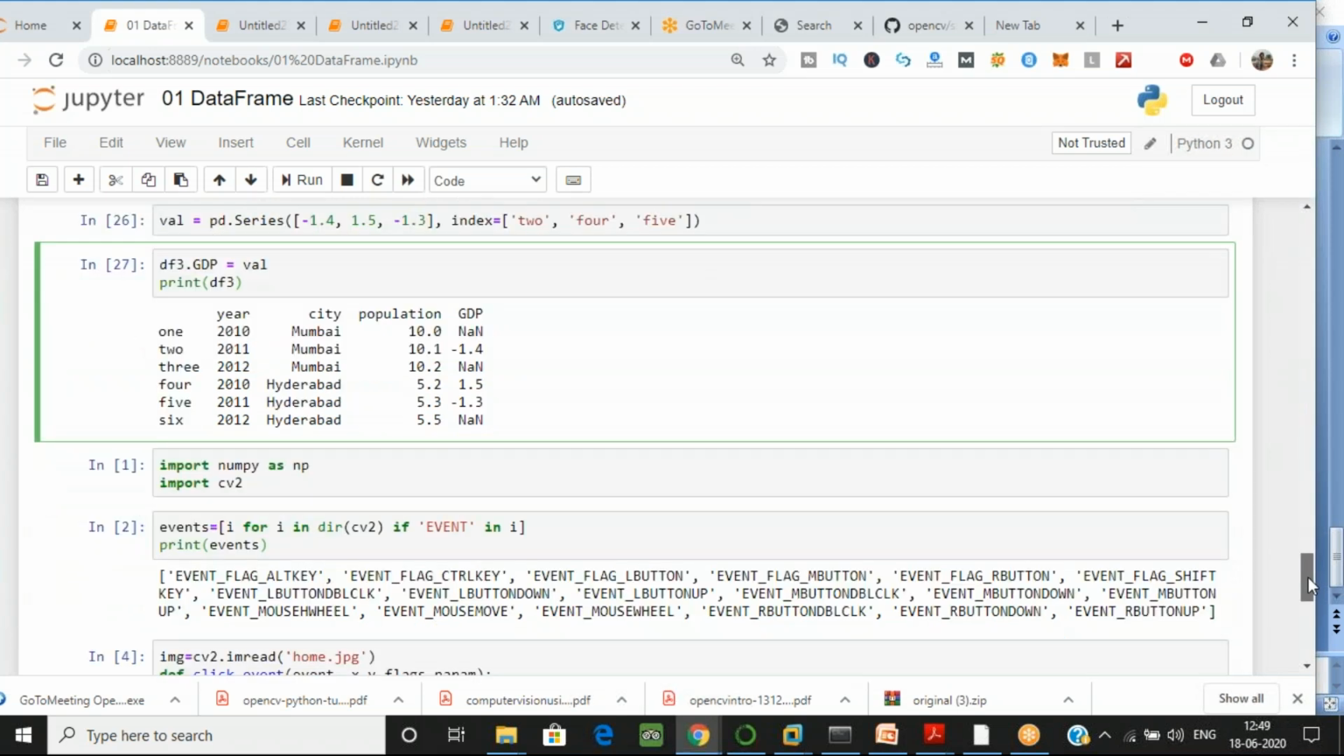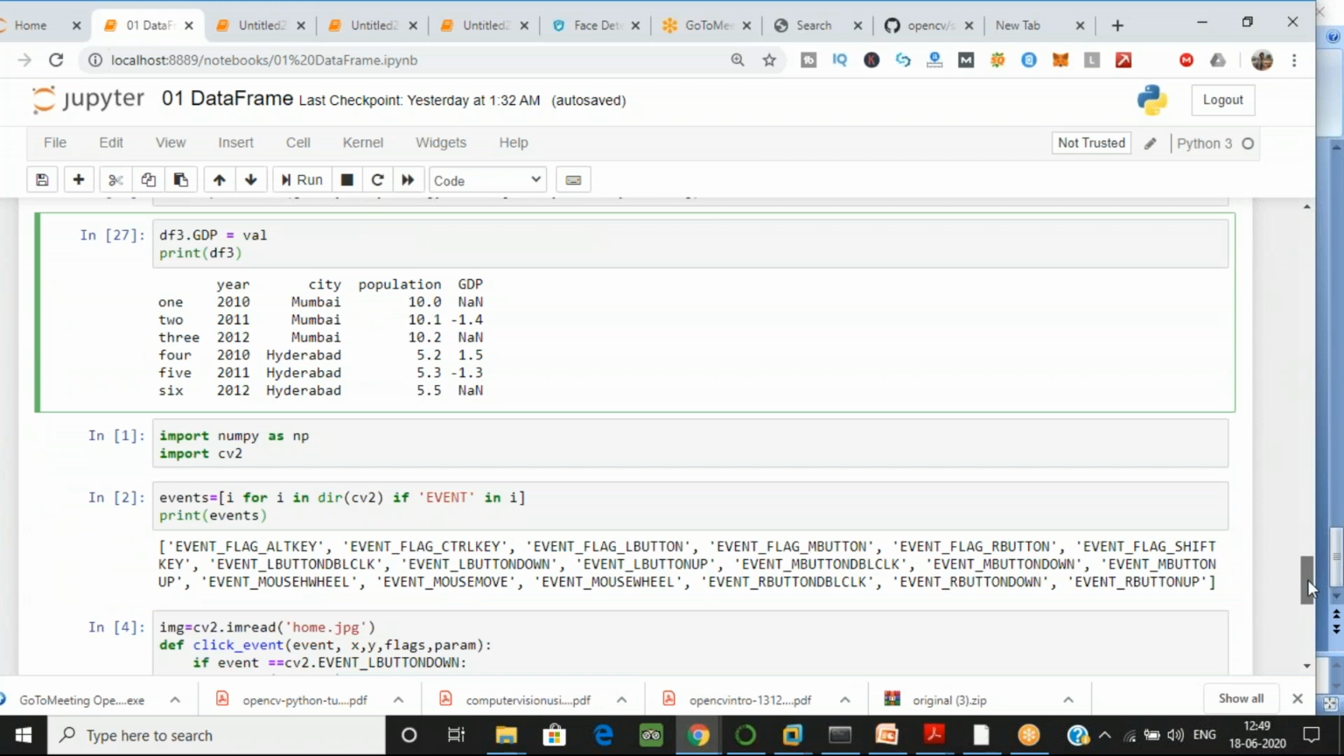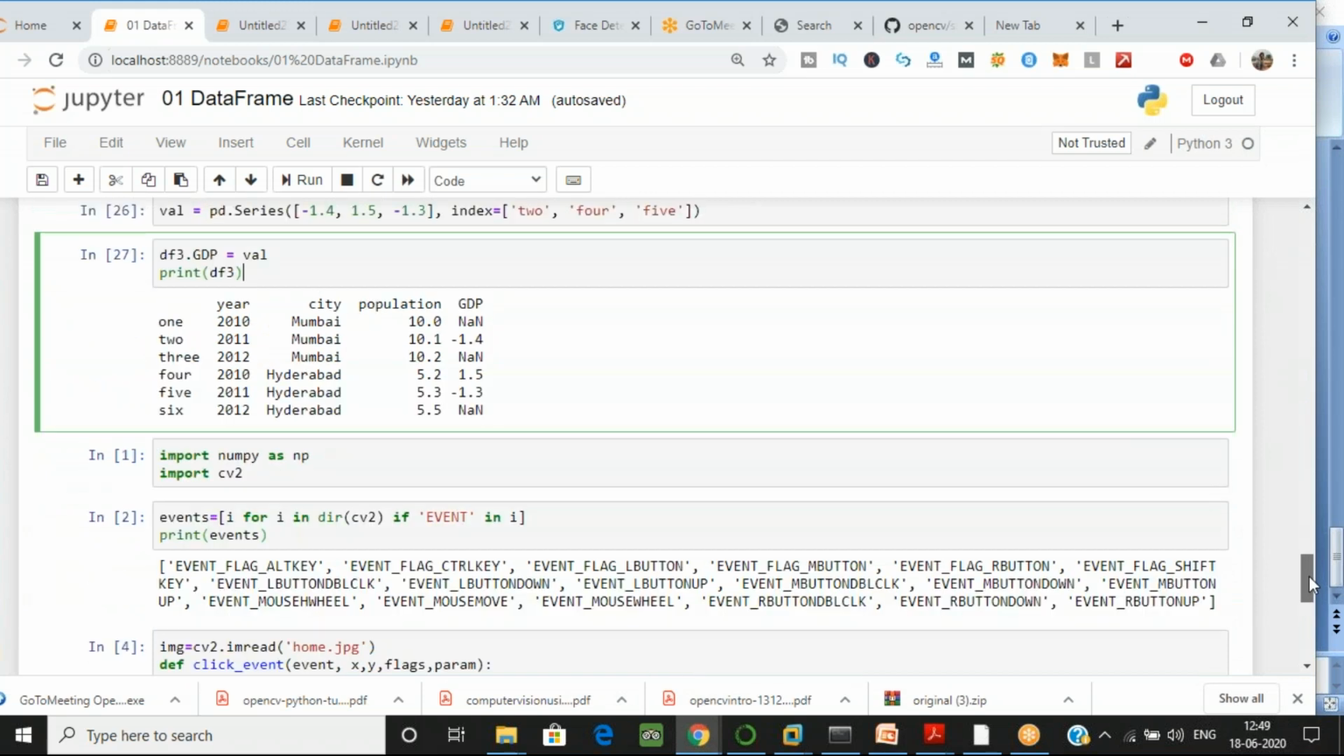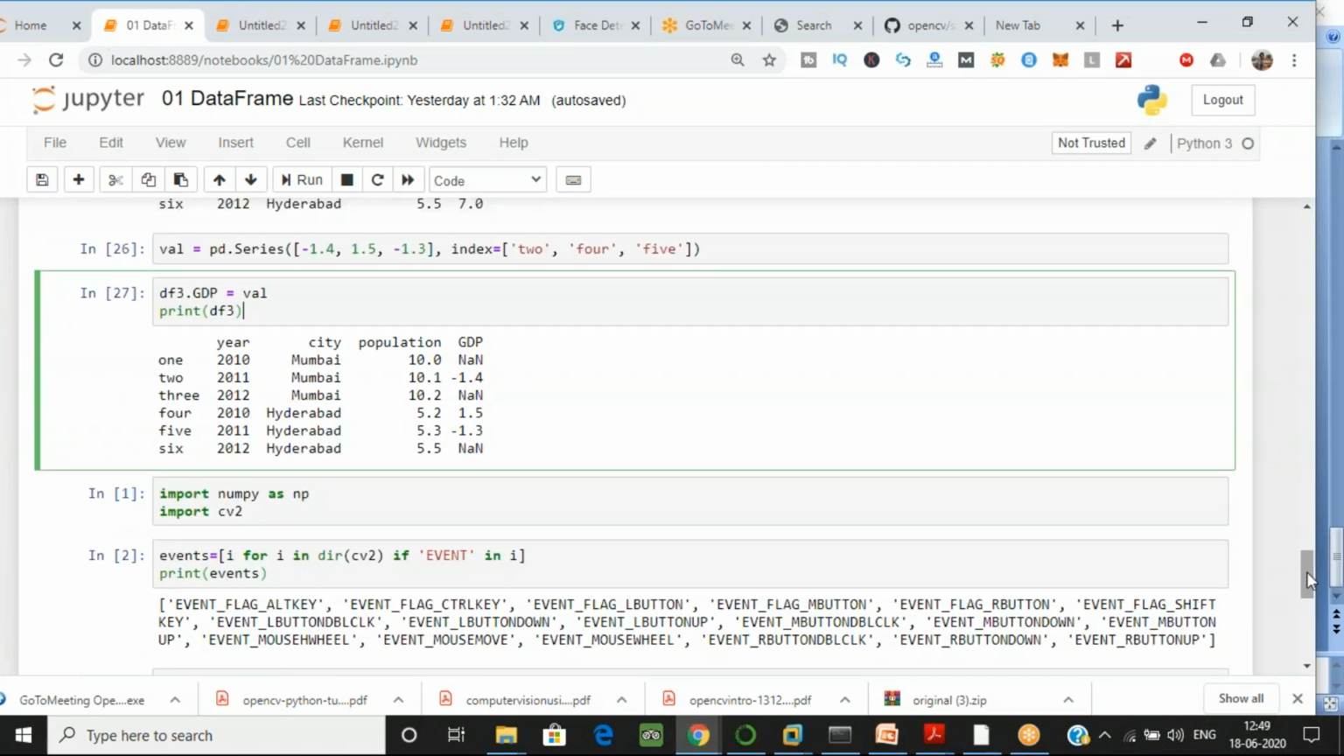ये कैसे work कर रहा है, ये हो गया. इसमें कोई problem तो नहीं आई? Type yes or no. Yes, participants, type yes or no in the chat box. Okay, no problem. That's good.